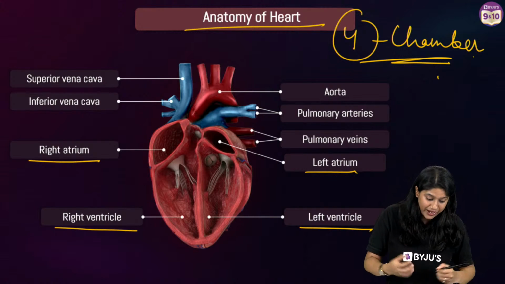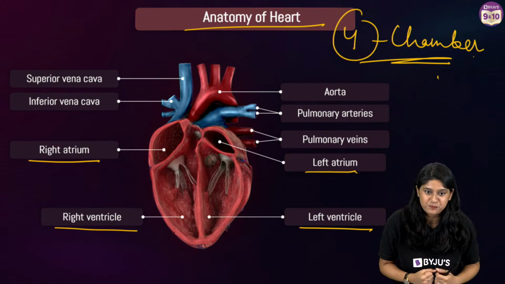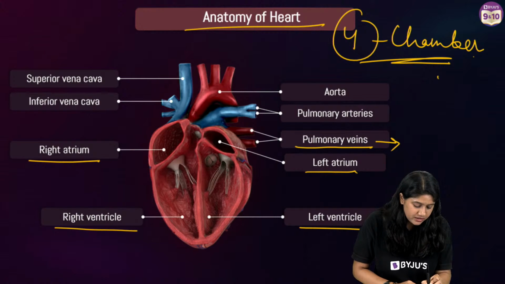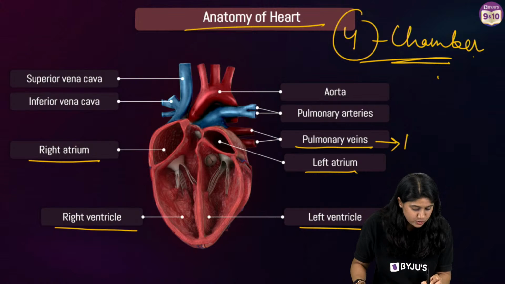Now, let's move ahead to the blood supply vessels. We have the pulmonary vein, which I'll write over here.